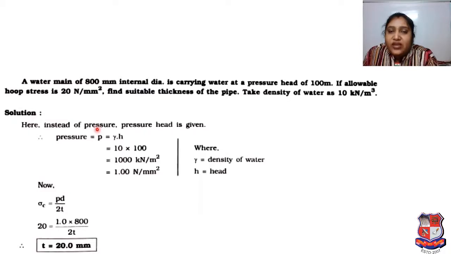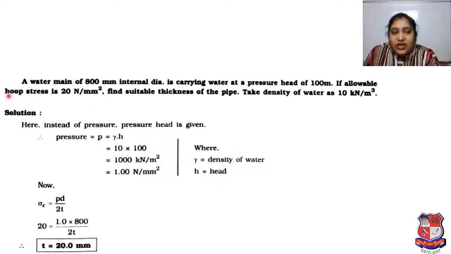So pressure P will be density multiplied by height, 10 into 100, so it will be 1000 kilonewton per meter square, which means 1 Newton per mm square. Here 10 is the density of water and H is the head.